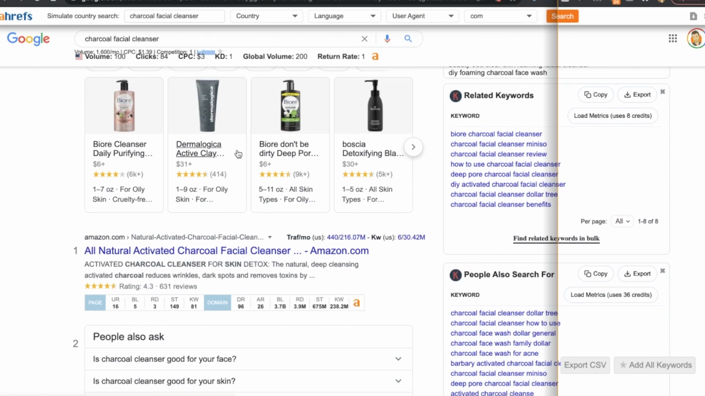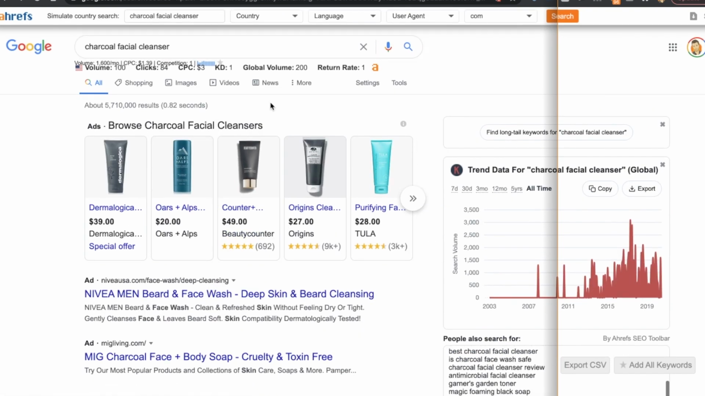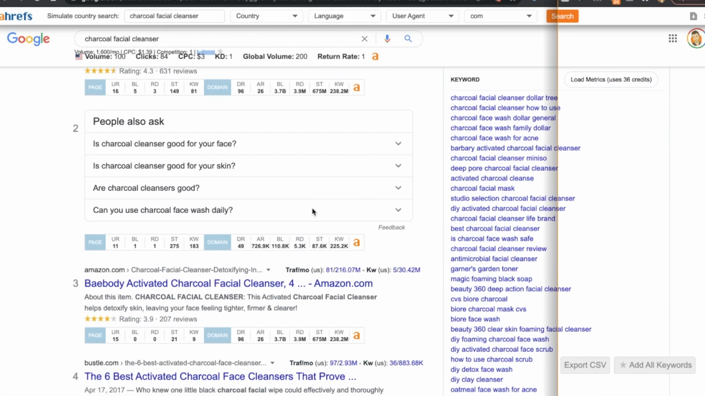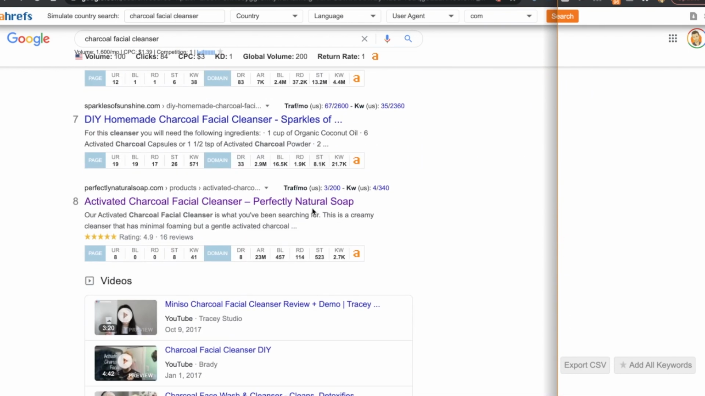Not only am I looking at keywords, but when I'm typing in keywords and I see that they're getting searched, I want to see who's on page 1. And when I see other sites, especially Shopify sites, what I want to do is I want to copy their URL, and I like to bring it in a tool called SEMrush. So we're going to jump on over to SEMrush.